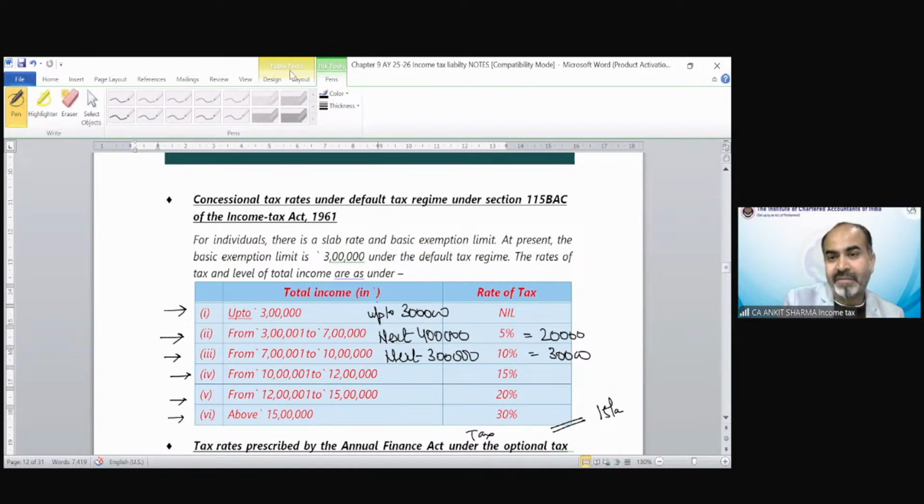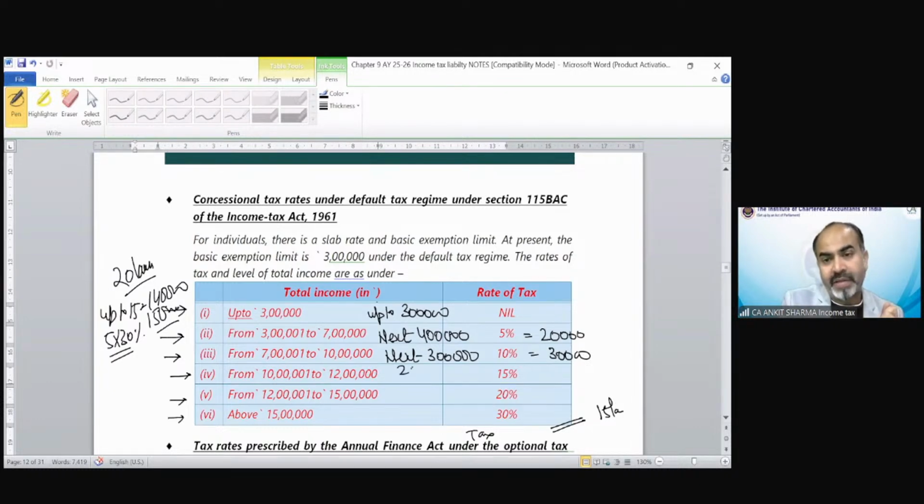Yes, Hardik is saying 1.4 lakh. Exactly. So if there is a question in which income has been given, suppose 20 lakh rupees, and you have been asked to calculate tax as per default tax regime, then up to 15 lakh, if you remember this shortcut, the tax would be 1,40,000. So we just need to calculate tax on the amount exceeding 15 lakh at the rate of 30%. That would be 1,50,000, to save your time.